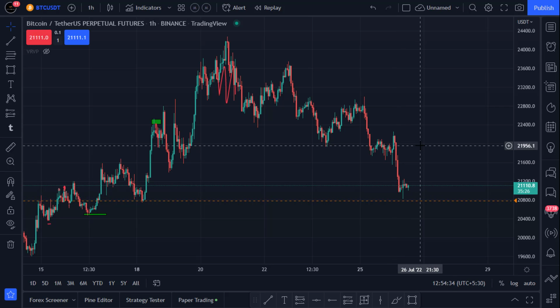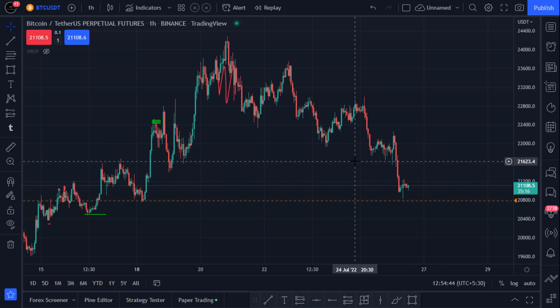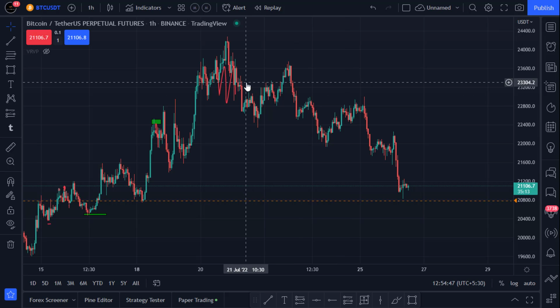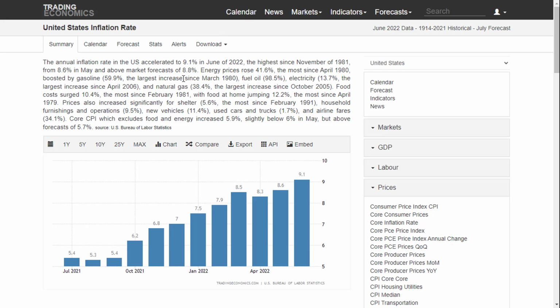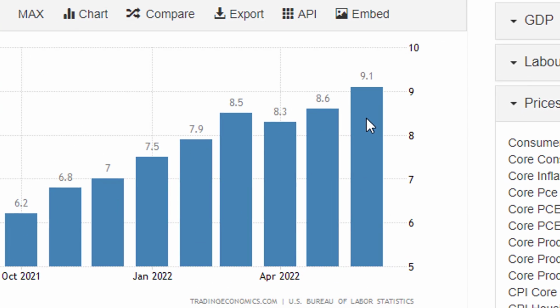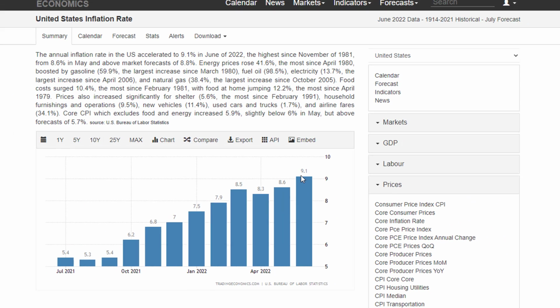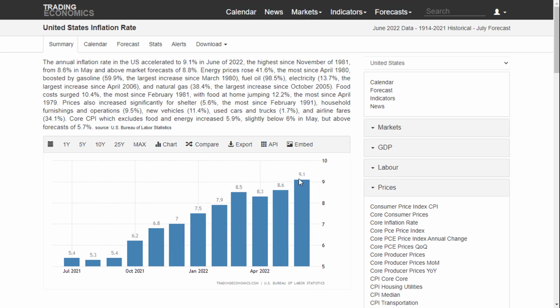You might have heard that Tesla has also sold 75% of its Bitcoin currently. But what is the main reason for this downtrend? The main reason is the US dollar, the strong US dollar news. Take a look at this one. The US inflation rate has risen to 9%, the highest inflation rate ever recorded in 40 years. Gasoline has gone up, electricity and food and all the main stuff, the cost has gone up, right?